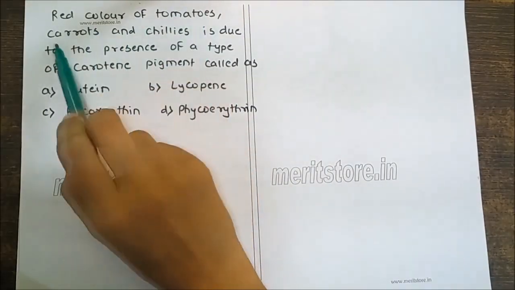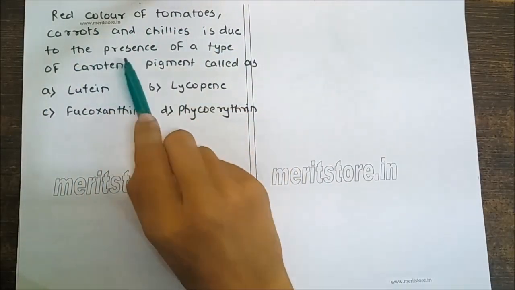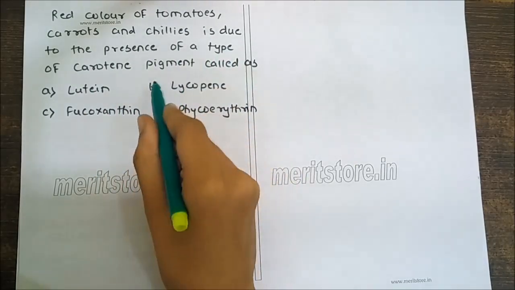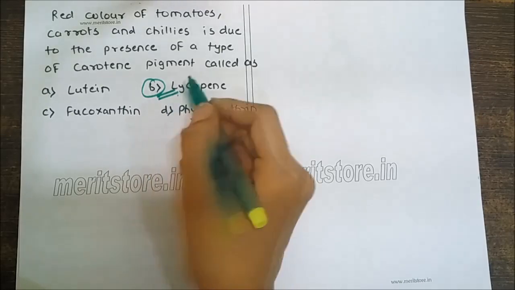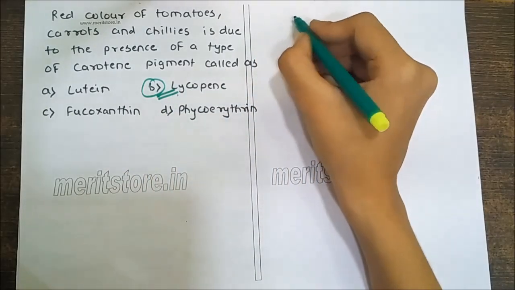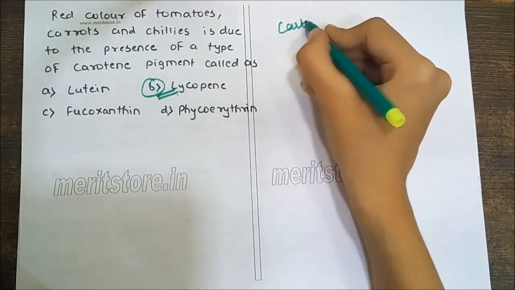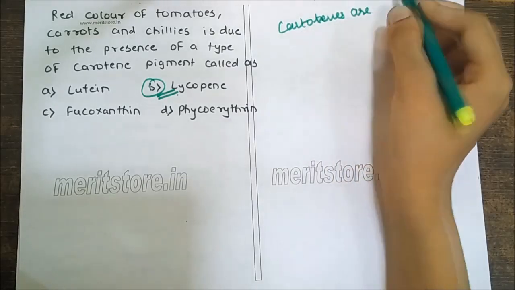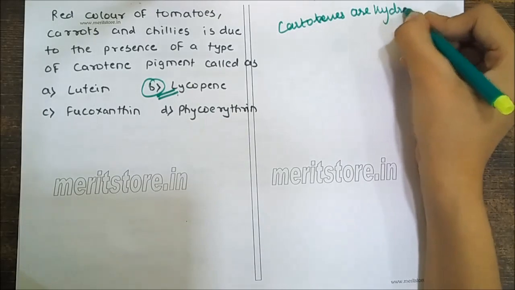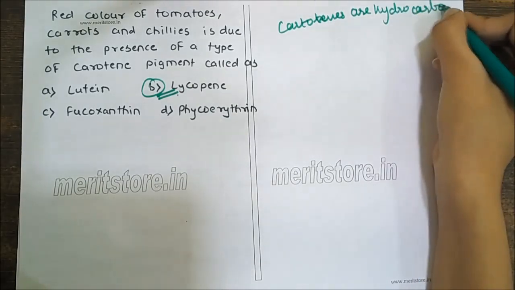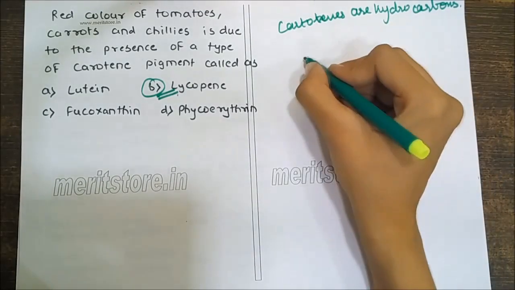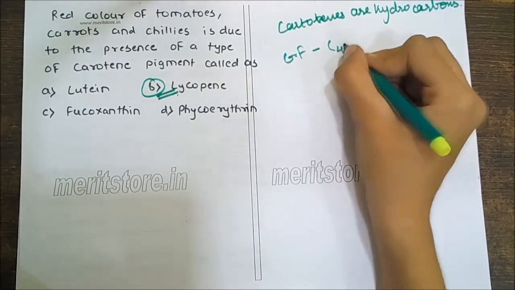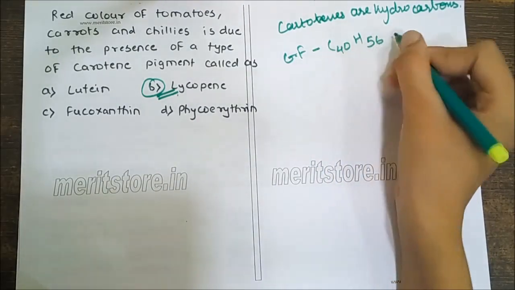Red color of tomatoes, carrots and chilies is due to the presence of a type of carotene pigment called as? Correct answer is B, lycopene. Why? Because carotenes are hydrocarbons. They have a general formula of C40H56.